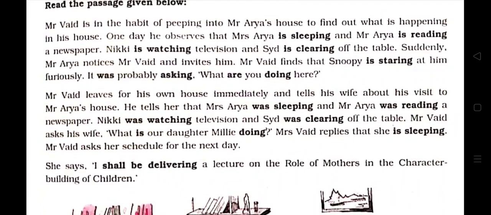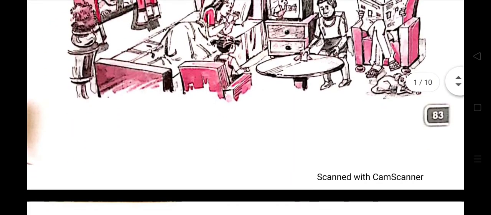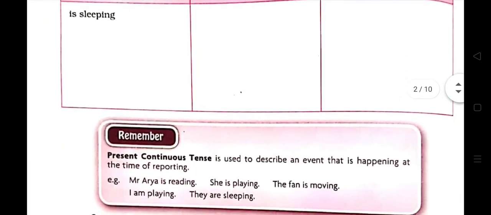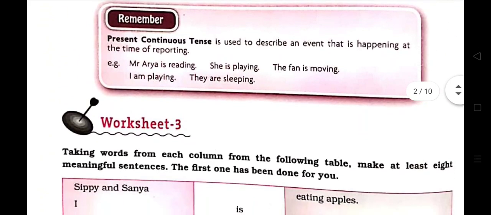And here is one sentence: I shall be delivering a lecture on the role of mothers in the character building of children. You can see here shall be delivering is denoting future tense. That's why you will write this in future continuous. Okay children, worksheet 2 you can complete easily.